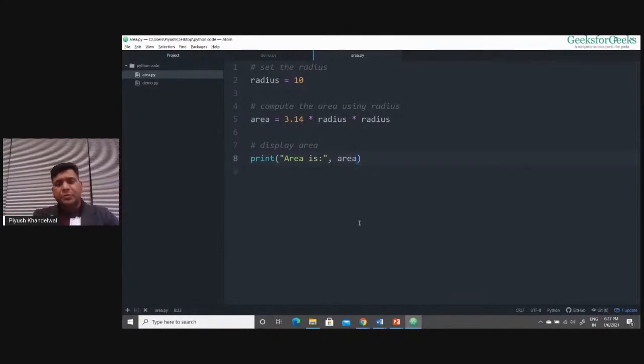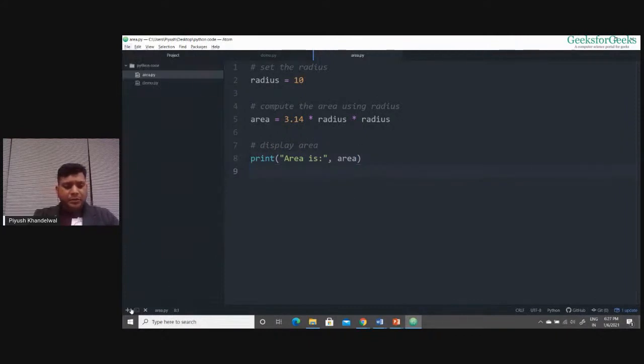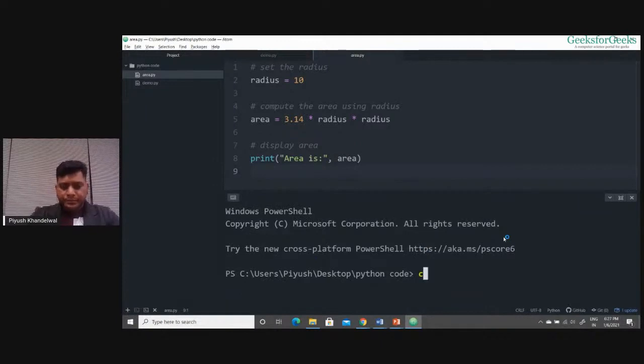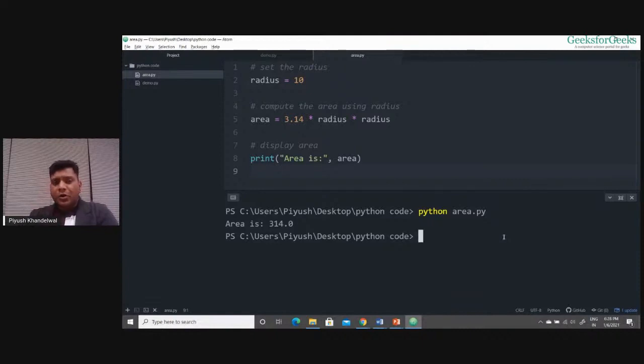Okay. So let me save this program first. After writing the code, we will save it using Control S, or you can go to the file menu and see the save option, right? Now we'll launch the command prompt. Here I'll type python, then the name of the file.py. The name of the file is area.py. I hope you remember this. When I type this, it is giving me the area is 314.0. So we are able to compute the area of the circle whose radius is 10. I hope you're getting this.